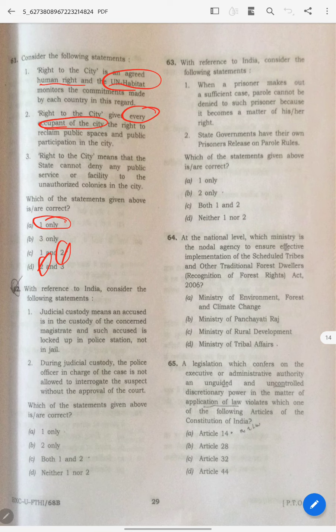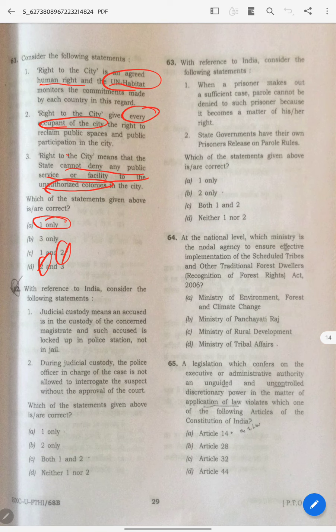This is how you have to think. Because UN Habitat, anything related to the city, urban, renovation, whatever, UN Habitat will take place. I know this, so I kept this, and I have eliminated C because it says the state cannot deny any public service or facility to unauthorized colonies. What is this? You are dictating the state not to deny.